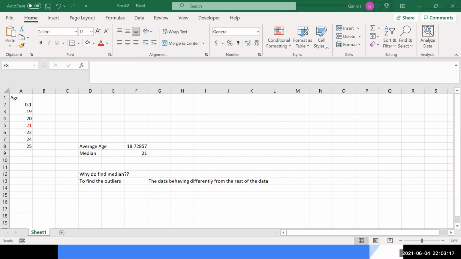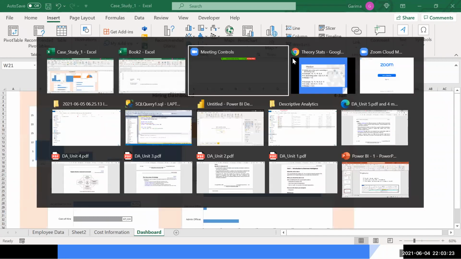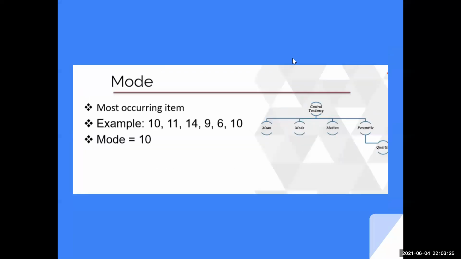Now, similarly, if I come back to central tendency, we have something that we find as the mode. Now, mode is basically a value that is occurring the most number of times.